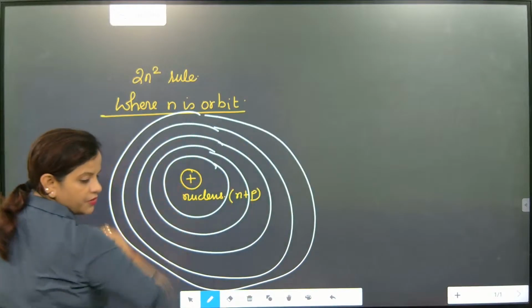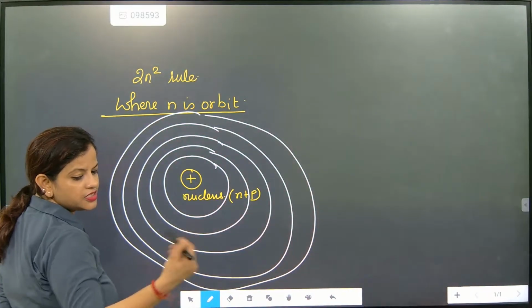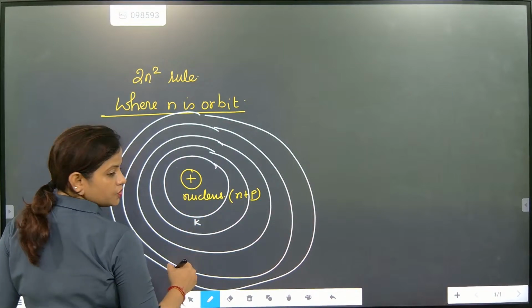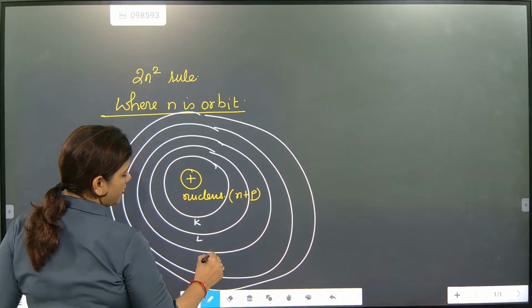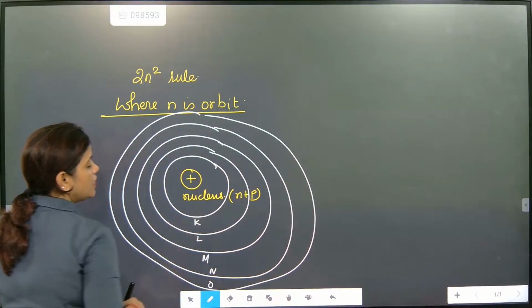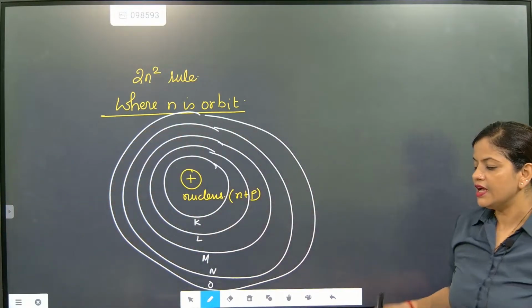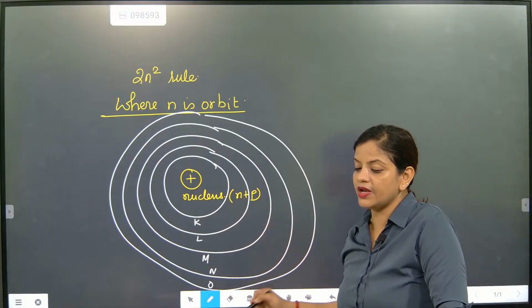For you, the SPDF rule you don't have to study. You understand K elements, so the first orbit is K, second L, M, N, O. It is written as K, L, M, N, O.